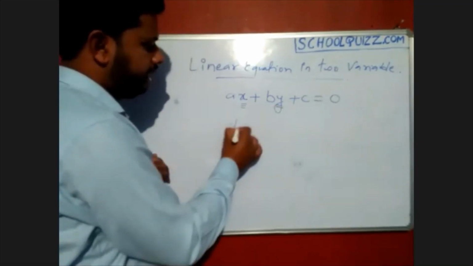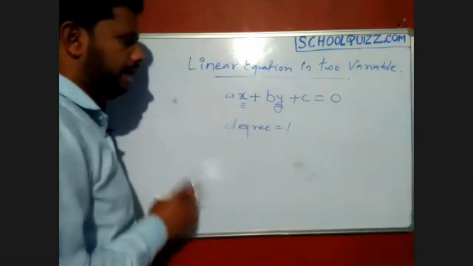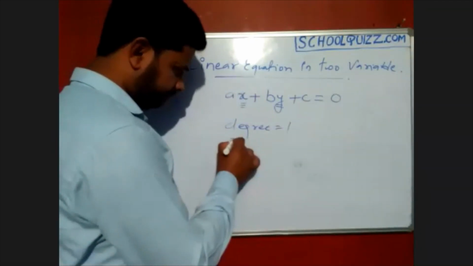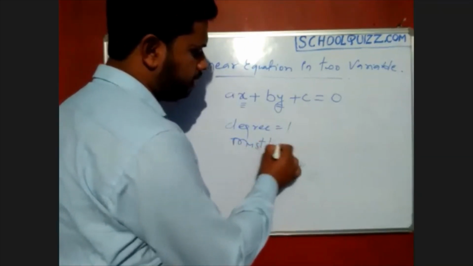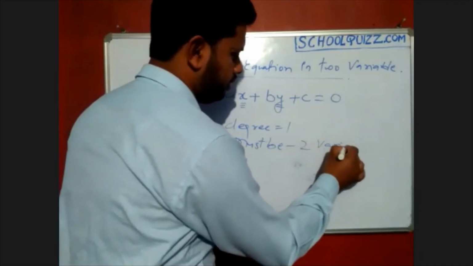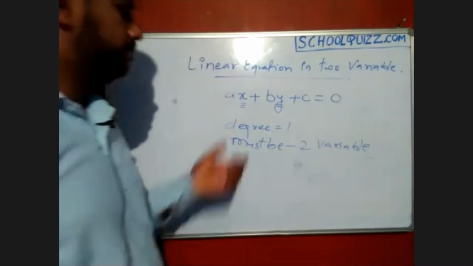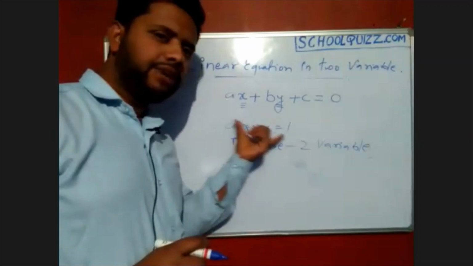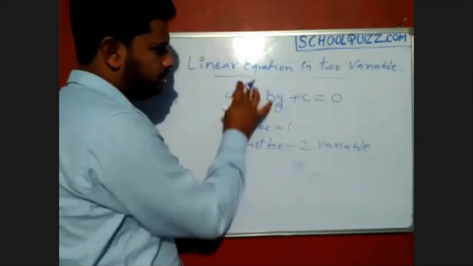That is the first condition we must have: the equation must be of degree 1. And the second is that there must be two variables. That is important for the definition of a linear equation in two variables, which has degree 1, meaning the power in that equation.